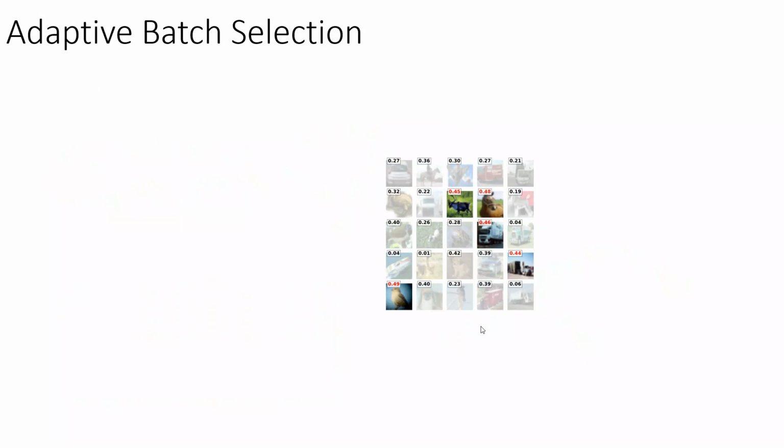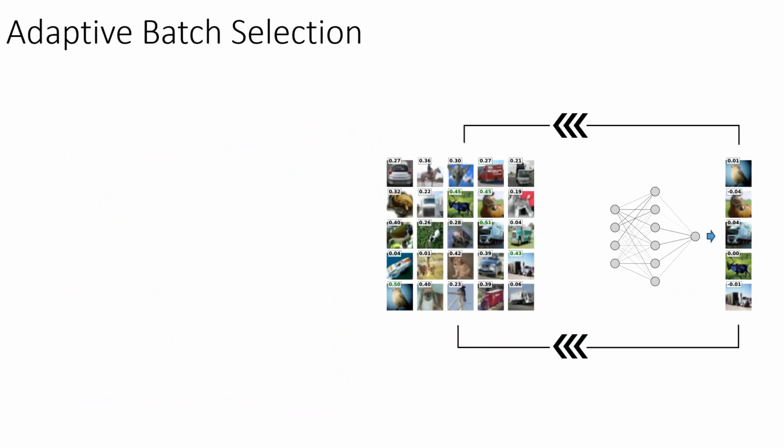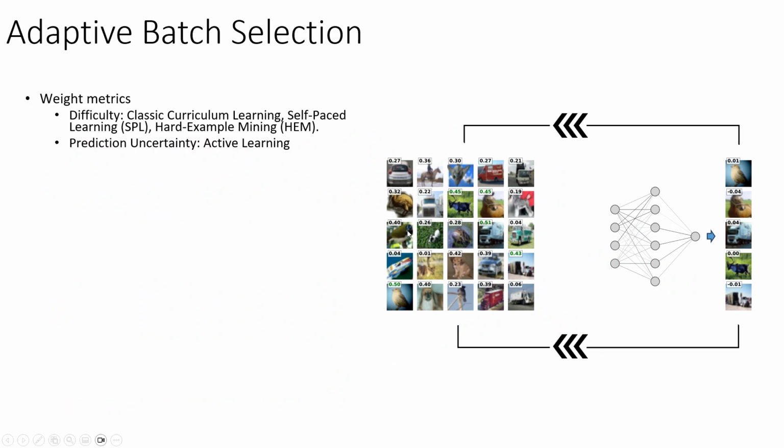The data instances are first ranked based on their weights, and top ones are chosen for training. One step of training is performed, after which we obtain feedback for the selected instances. The feedback is then used to adapt the original weights. Various weight metrics are used in the literature.